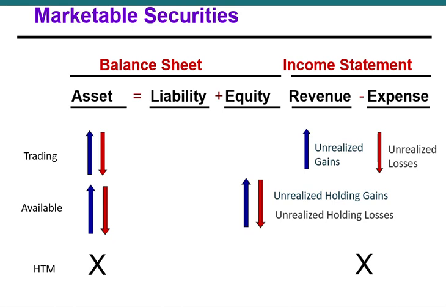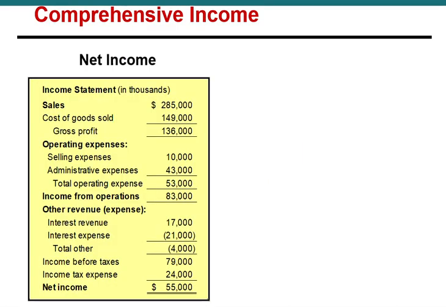Finally, securities we classify as held to maturity. We keep accounting for them at historical cost. We'll amortize any premium or discount that was associated with the security, and we don't record regular increases in revenues, gains, or decreases, losses. Let's take a little bit closer look at these unrealized holding gains and losses that we report as part of other comprehensive income. We've got our good old-fashioned income statement where we report realized gains and losses as well as unrealized gains and losses on trading securities.